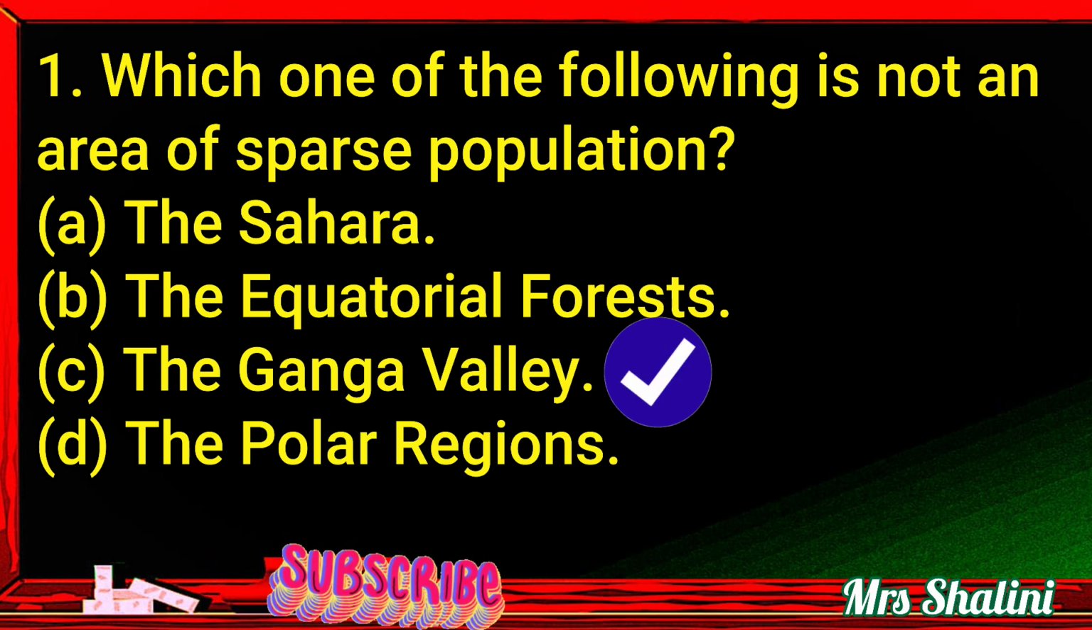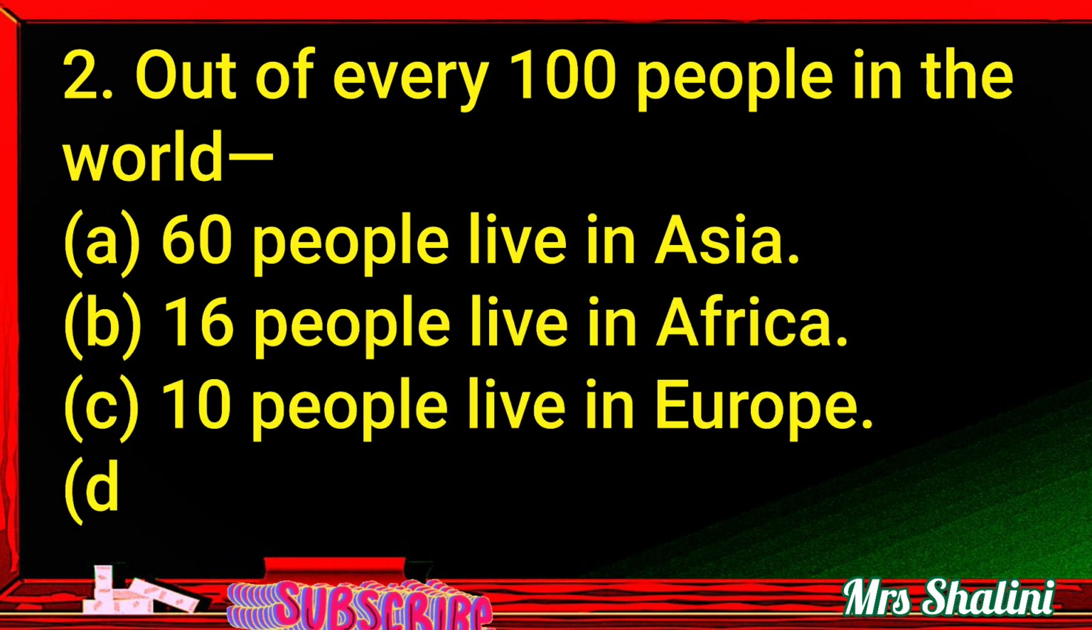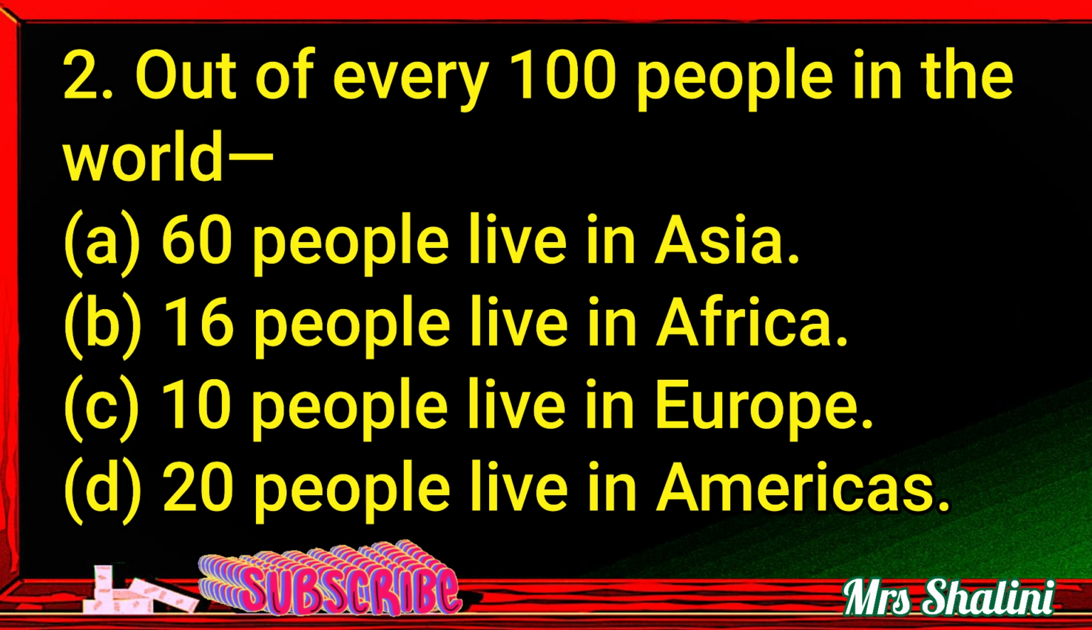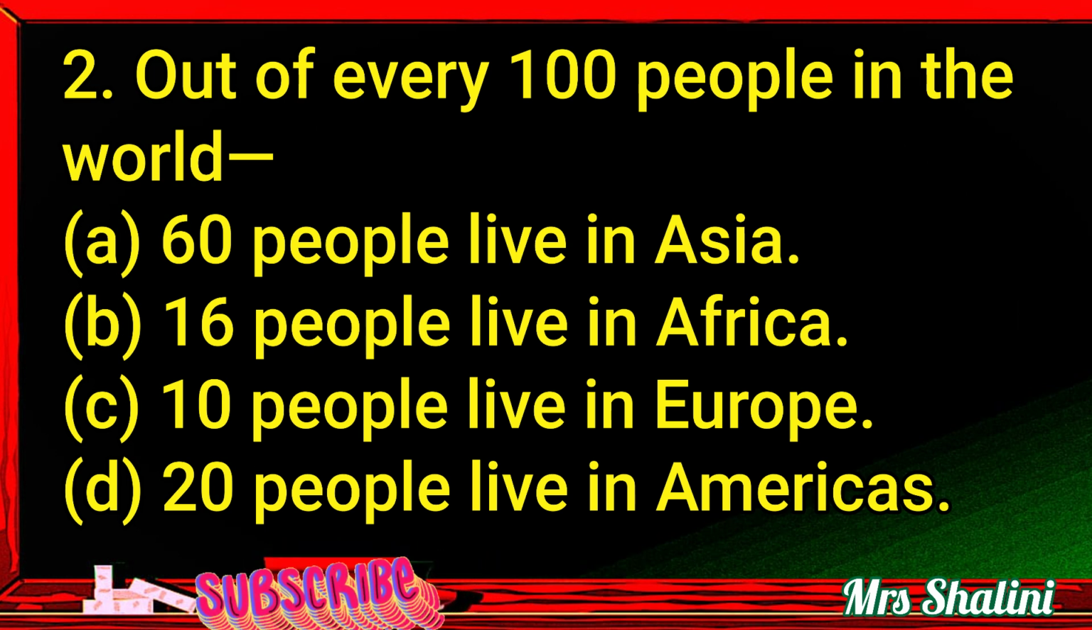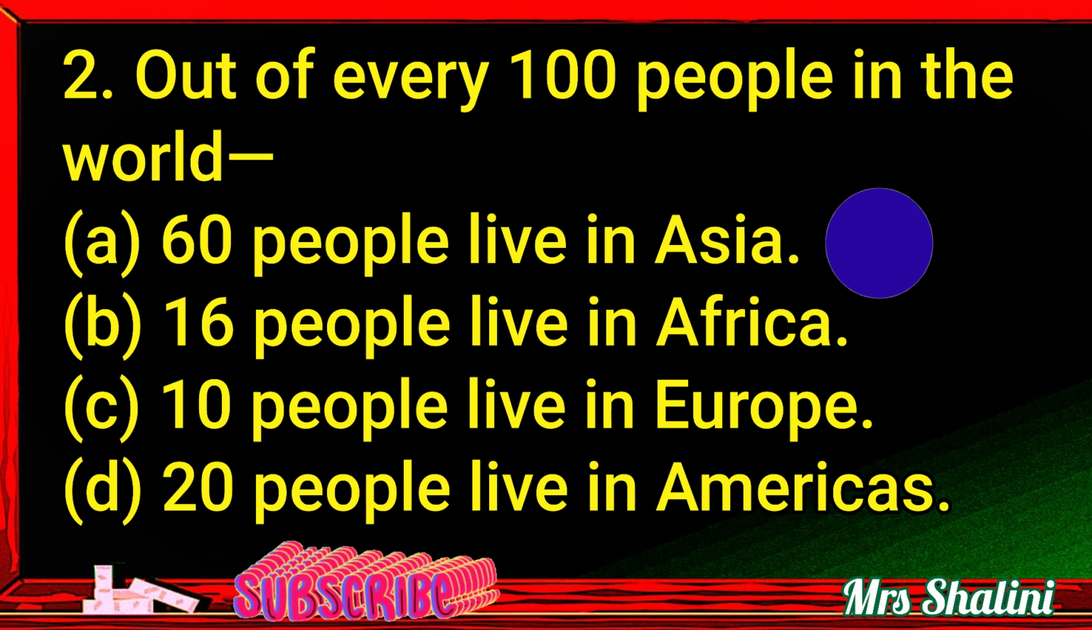The Ganga Valley. 2. Out of every 100 people in the world, A. 60 people live in Asia. B. 16 people live in Africa. C. 10 people live in Europe. D. 20 people live in Americas. The correct answer is A. 60 people live in Asia.